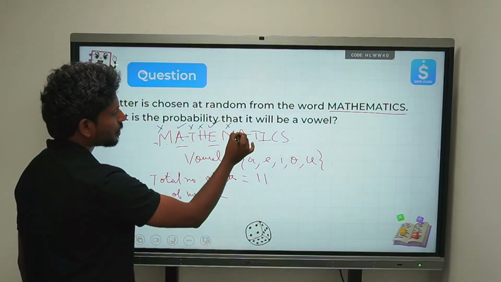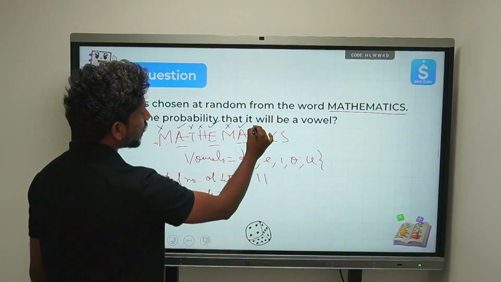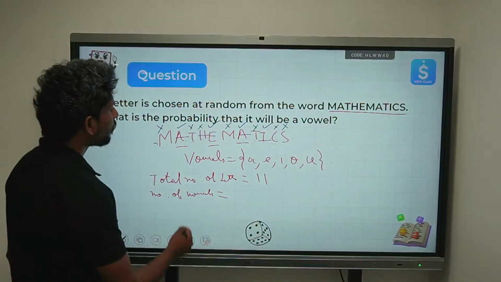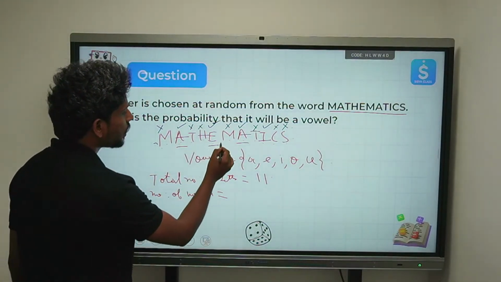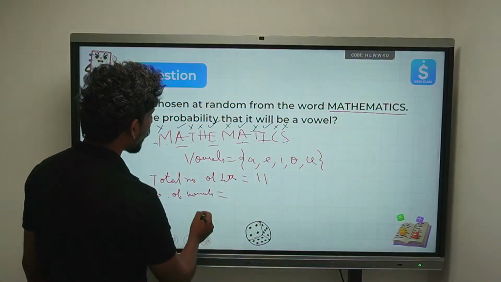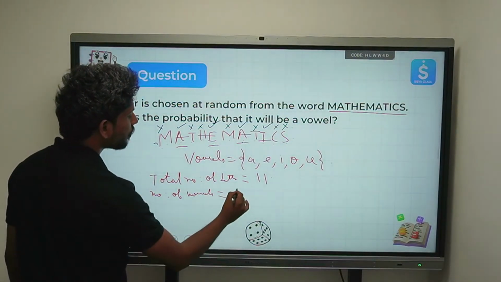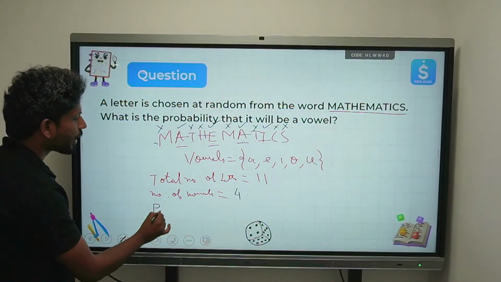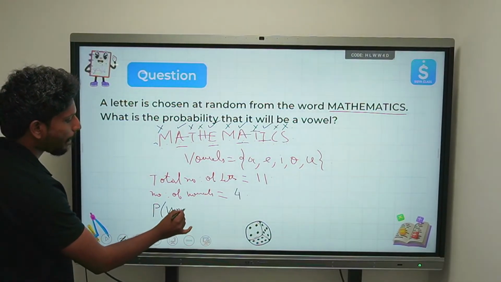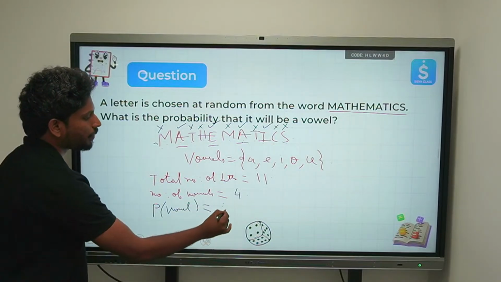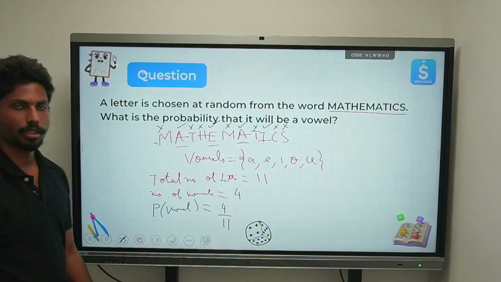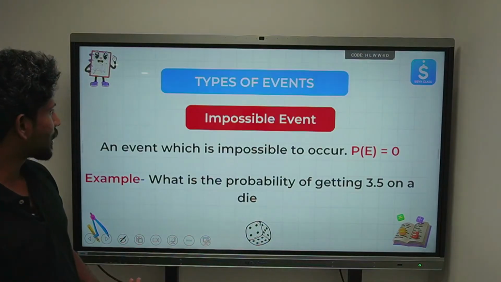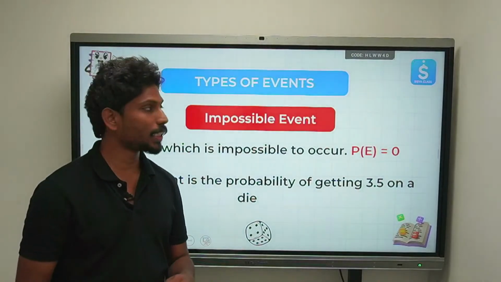M is again a consonant, A is a vowel, T is again a consonant, I is a vowel, C is a consonant, S is a consonant. So how many vowels do we have? A, E, A, I. So we have a total of 4 vowels, right? So what's the probability of having a vowel? That will be 4 by the total number of outcomes, right? 4 by 11.